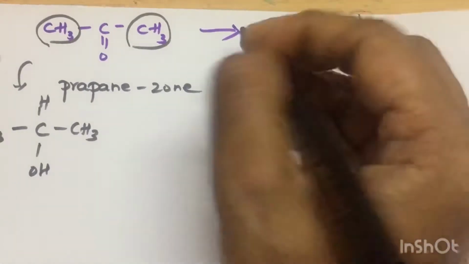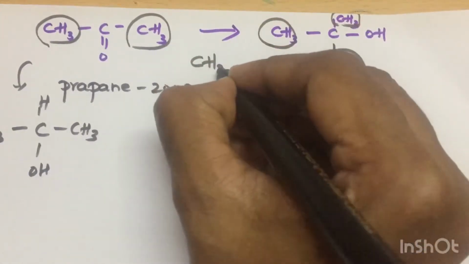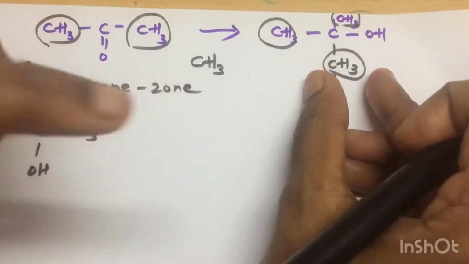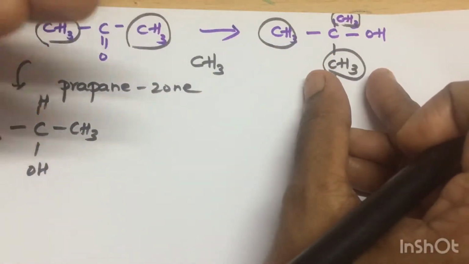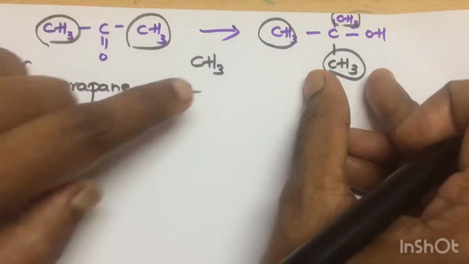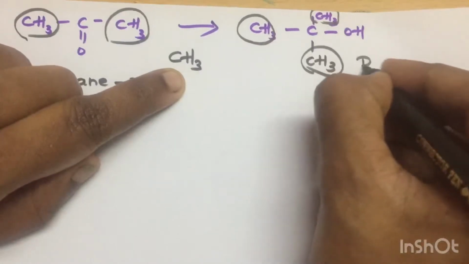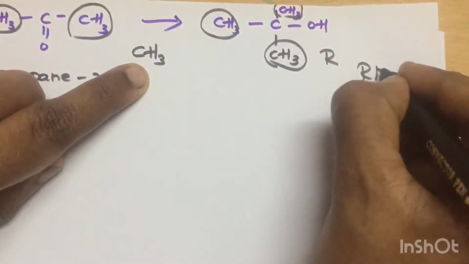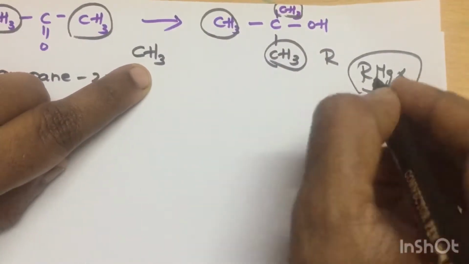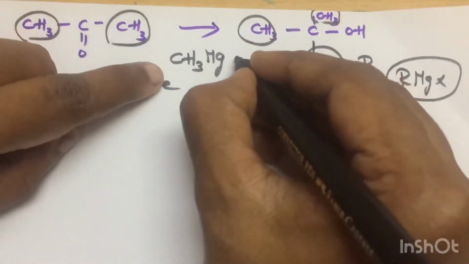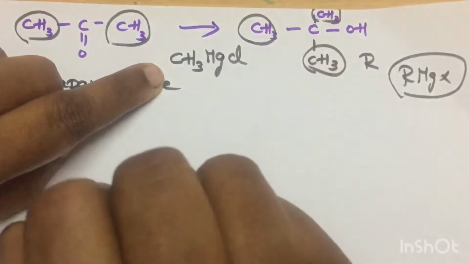This methyl came from the Grignard reagent. It's a nucleophile. The extra part can be ethyl, any alkyl. The extra part you take it as Grignard. That is the trick. If it is R, take RMgX, that is the reagent. Look for any extra alkyl group. Here X means any halogen, so I am going to take it as chloride.